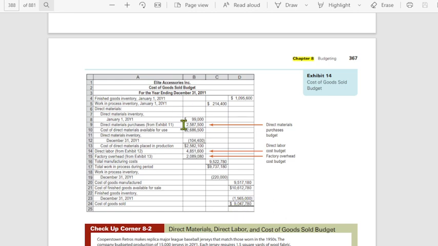Okay, etong budget nito, yung purchases, yung direct labor and overhead, this comes from their respective budget. So kung mali ang ginawa mo under purchases, labor and overhead budget, mamamali ang yung cost of goods sold, and that would be a comprehensive mistake for you. Kumbaga, mali ang magiging solusyon mo diyan.